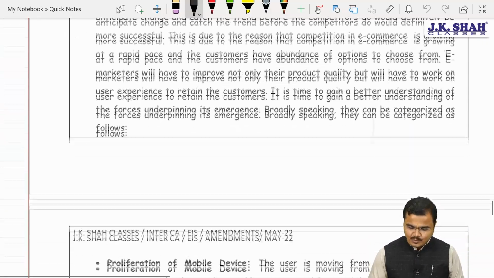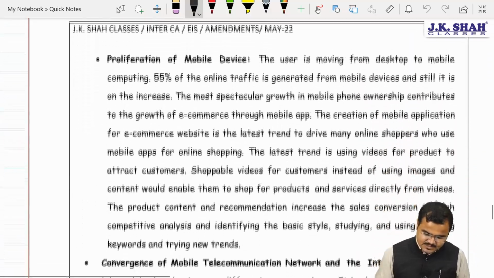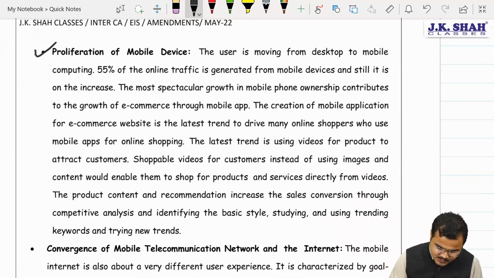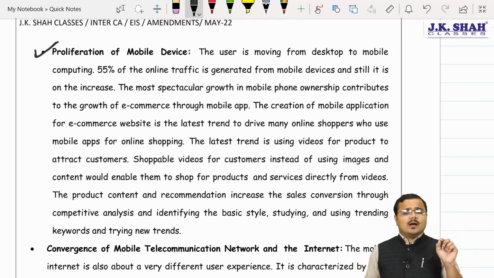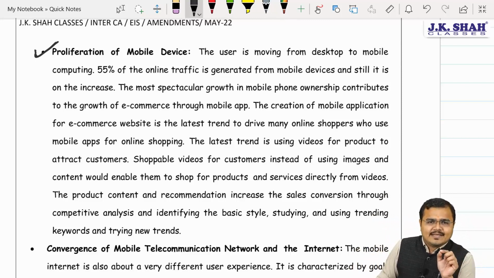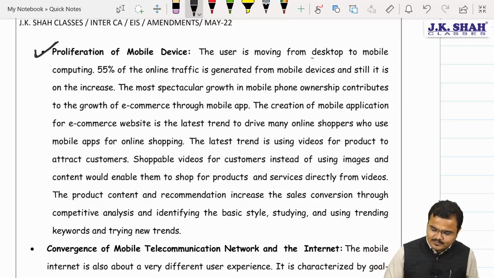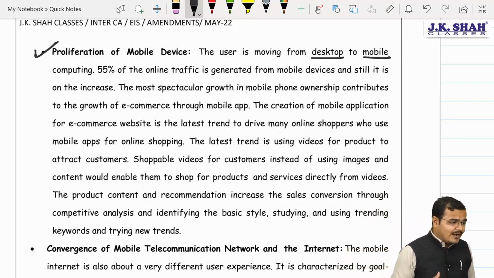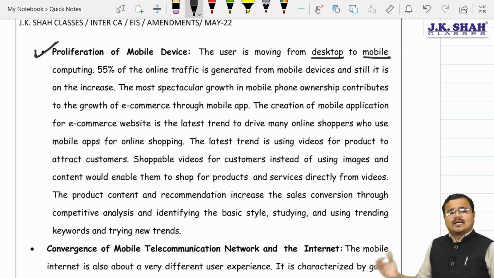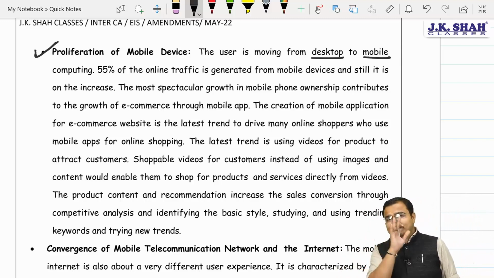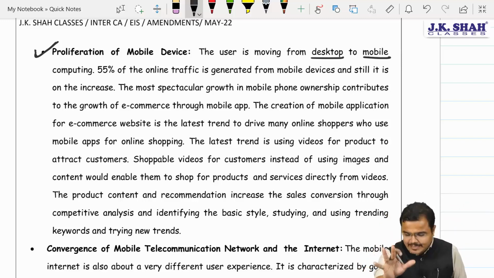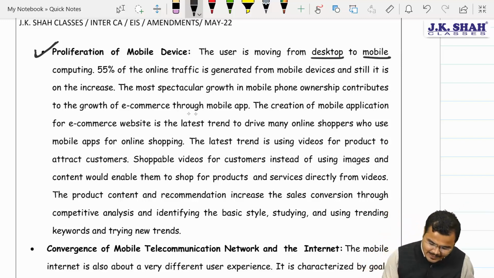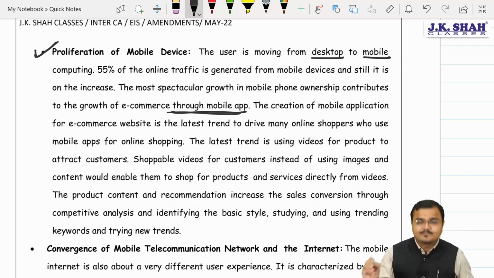So let's see what all those factors are. First and foremost one is what? Sir, it is the proliferation of mobile devices. That is the tremendous use of mobile devices. Users are completely moving from the desktop to what? Sir, mobile devices. You know, more than 55% of the entire internet consumption is done through mobiles. So businessmen have clearly understood that if I would like to get the attention of the users now, I have to develop a mobile application, without which I can't.